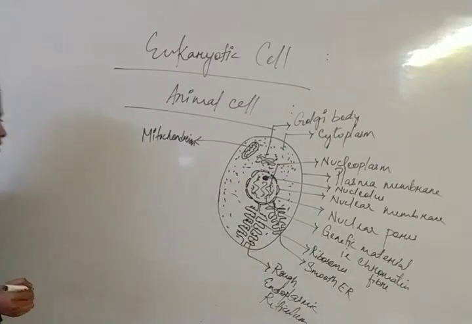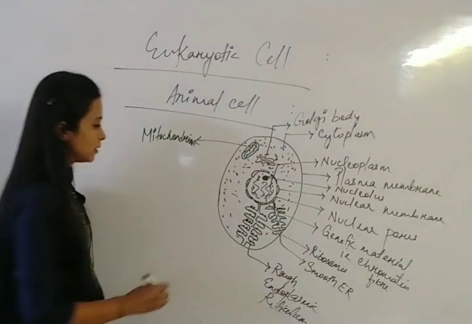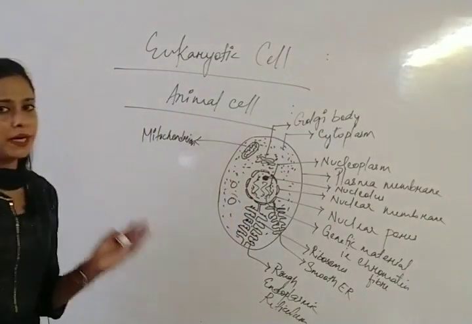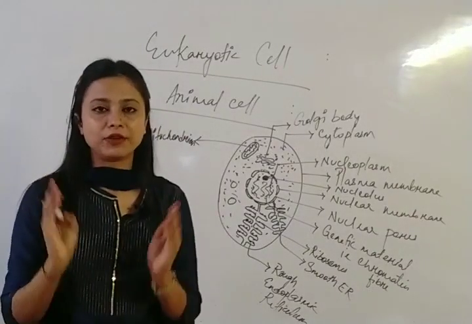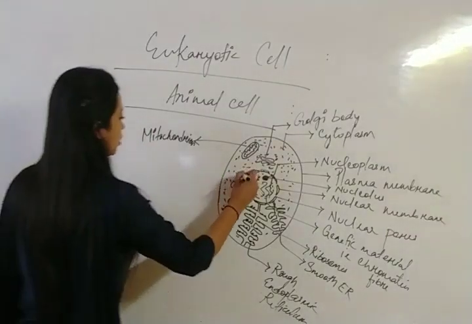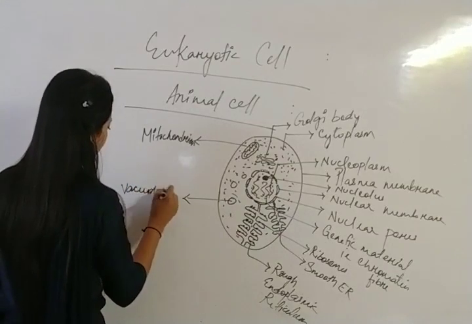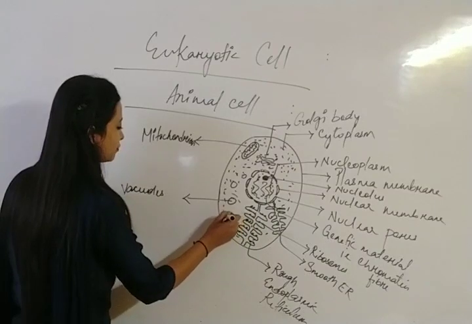Now there is a presence of vacuoles. Okay, what is present? Vacuoles. In comparison to plant cells, in animal cells the vacuoles are small in size. Okay, and these are numerous. So these all are vacuoles. Clear? And also there is a presence of a membrane which is filled with enzymes.